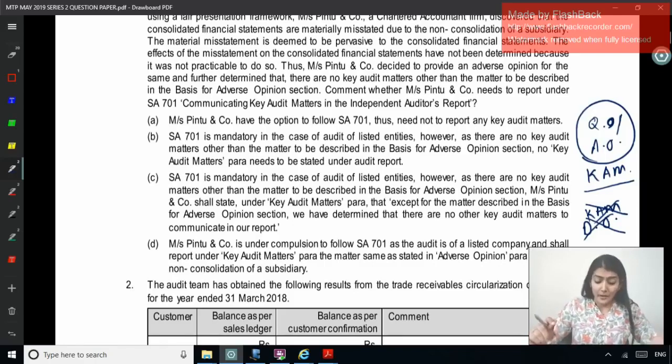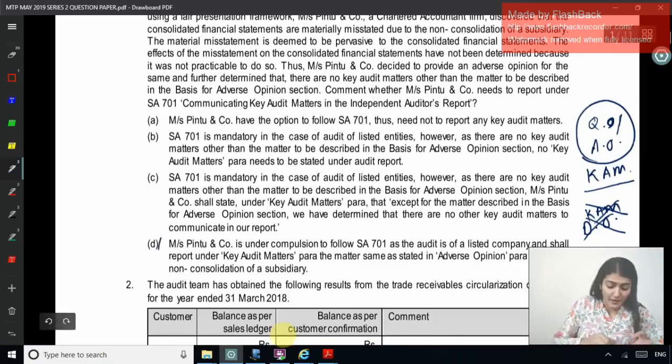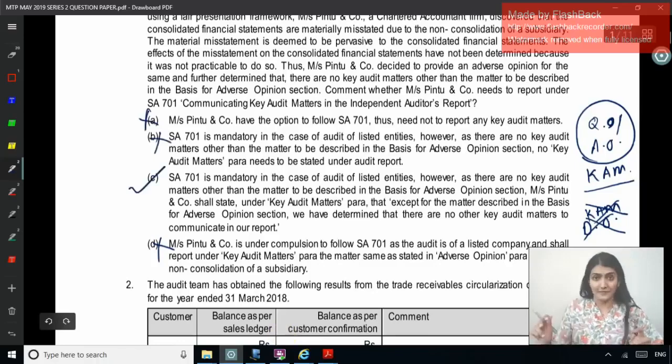Another option: Pinto and Company is under compulsion to follow SA 701 as the audit is of a listed entity and shall report under the key audit matter para the same matter as stated in the adverse opinion para regarding the non-consolidation of a subsidiary. Same matter, no need to report key audit matter, no; no key audit matter, again no. So C is the correct answer.